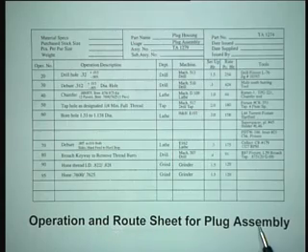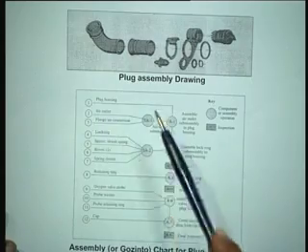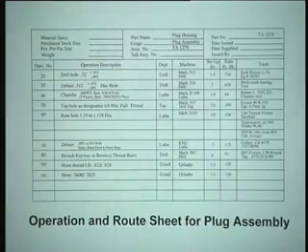Then this is what a typical operation and route sheet for the same product looks like. What it describes is, for instance, that it's a plug assembly that we are talking about. Now the plug assembly is one component of this whole thing, let us say the first component which goes into the assembly chart.